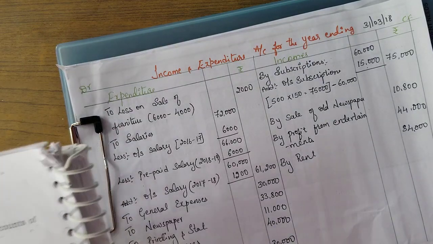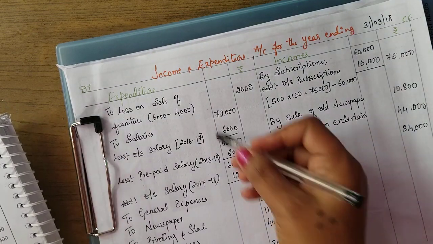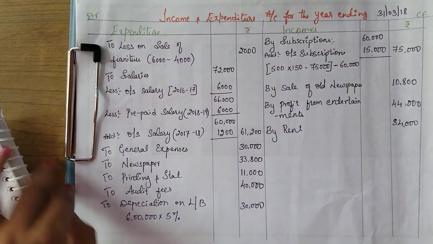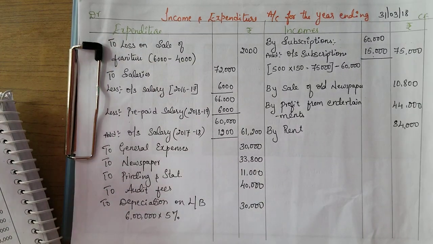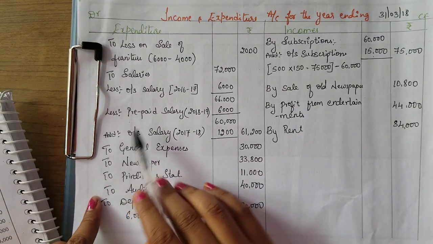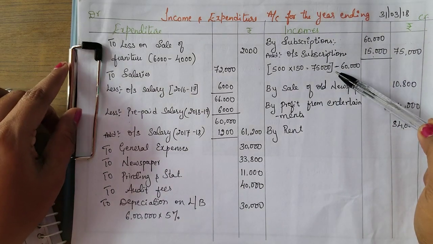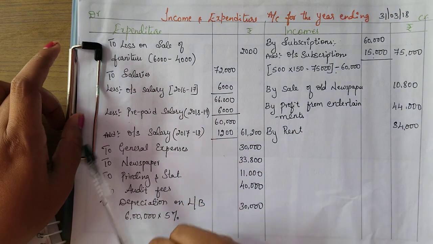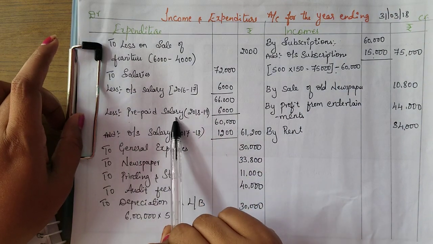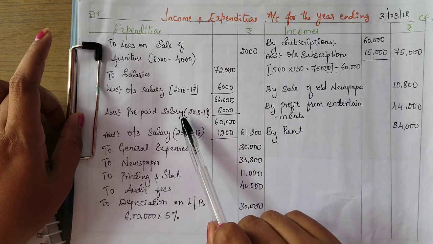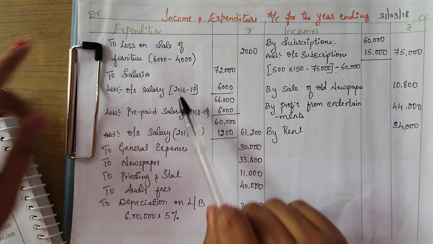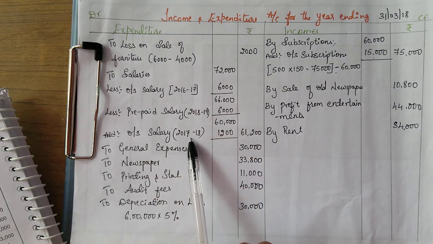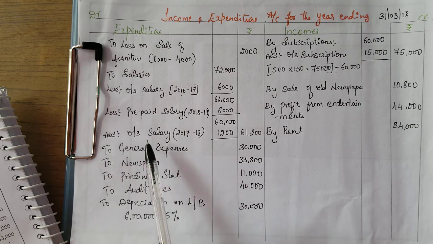All the transactions have been entered. Now all the adjustments also have been entered. Okay, these are the expenditure and these were the incomes. Now let me add. You need to concentrate more on the subscription and salary here. Okay, salary, outstanding salary of last year is given, and prepaid salary for the next year also they have paid, which is given in the adjustment. So these two which belong to the previous year and the next year will be deducted, and this outstanding salary is for the current year, that is the reason we have added.